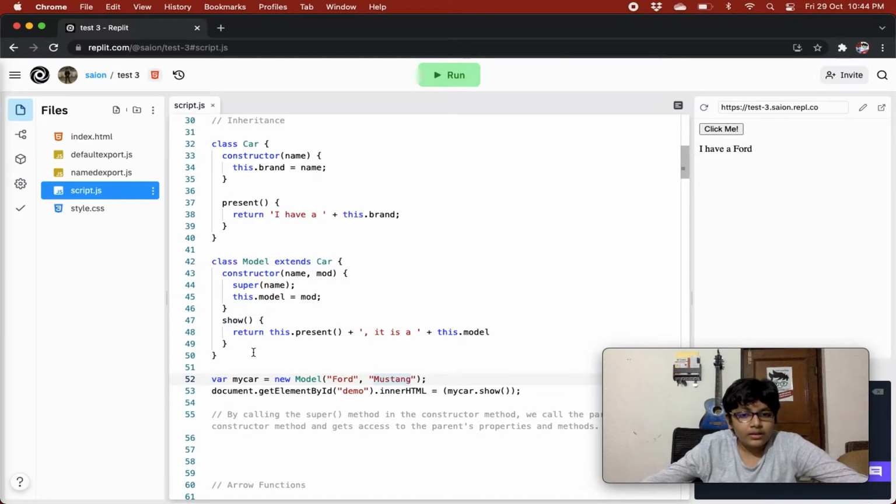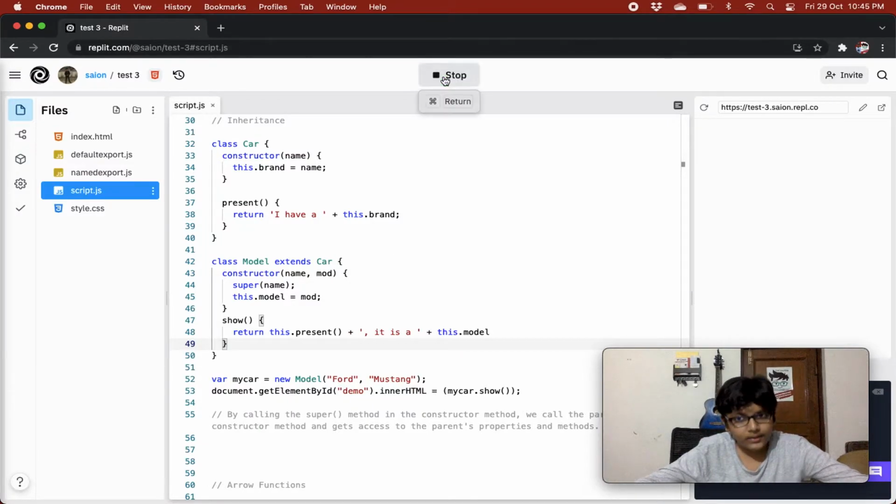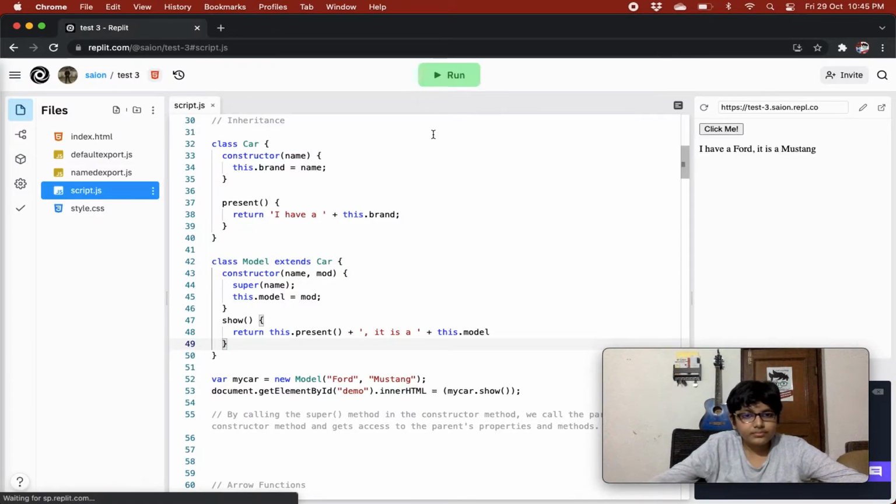And then below this, when we are doing document dot get element by id dot inner html equals my car dot show, the show method is returning this dot present, meaning I have a, and brand's value is Ford, so it will say I have a Ford, plus comma, it is a, plus this dot model whose value is Mustang. So our final result will be I have a Ford, it is a Mustang. Quite cool.